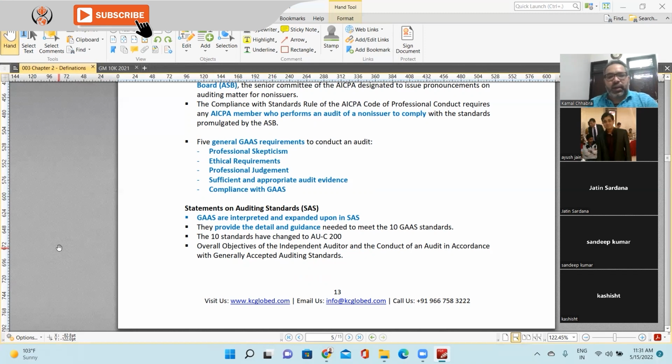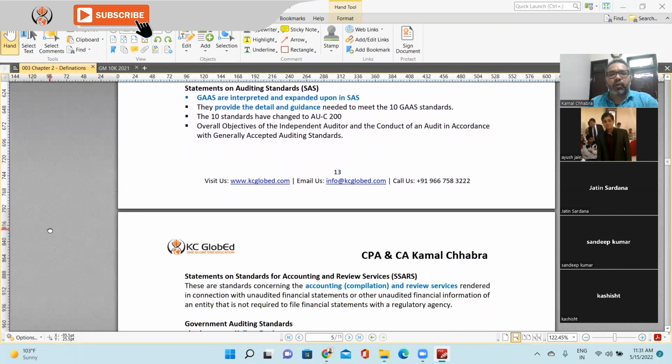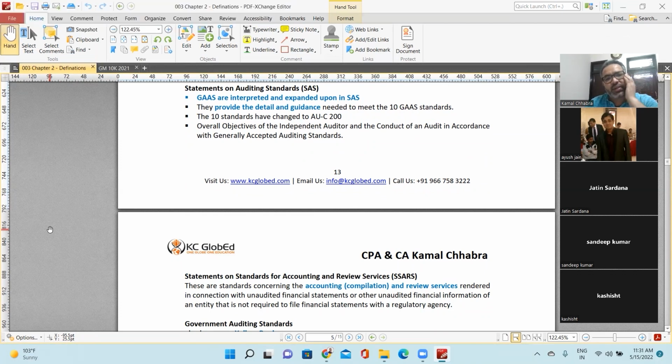So all these things, as an auditor, when we are doing an audit for a non-issuer, we need to keep in mind, and these are very much common for the public company as well as for the government company. Now, statement on auditing standards. What are statements on auditing standards? GAAS are interpreted and expanded upon in SAS. So the generally accepted auditing standards are actually interpreted in the statements on auditing standards.